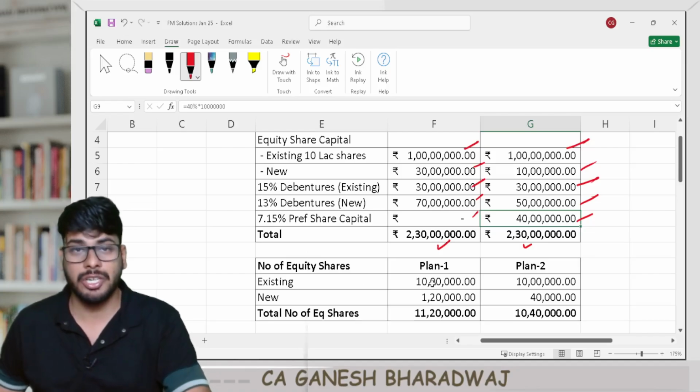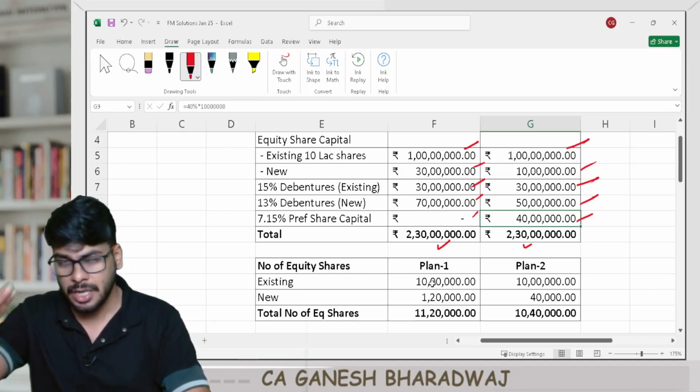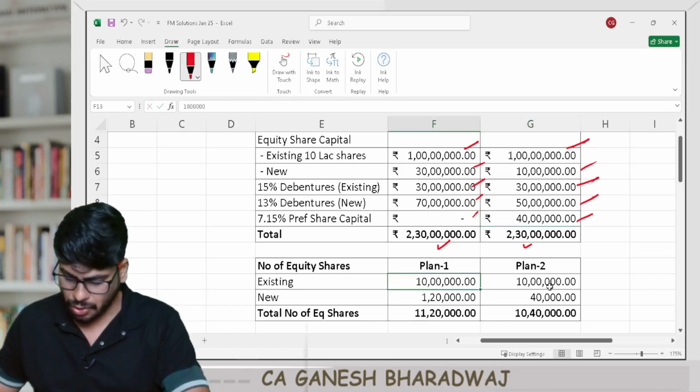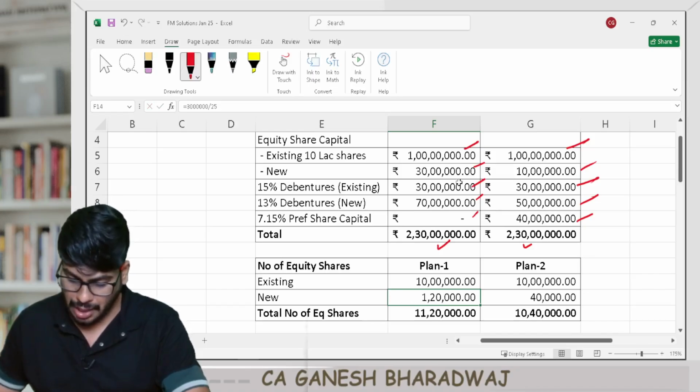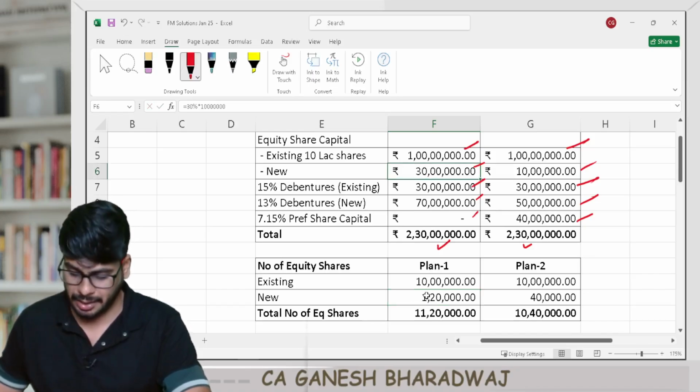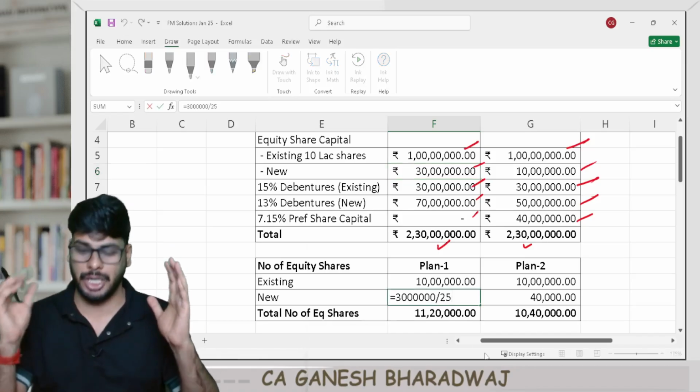And now you also need to calculate the number of equity shares. So why do we need this? In order to calculate the EPS. Existing, it's going to be 10 lakh, not a problem. New, under plan 1, total amount, how much am I raising? Here it's given 30 lakhs, correct? 30 lakh rupees worth of equity shares I'm raising.